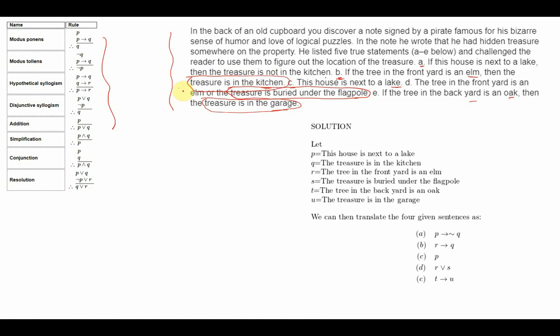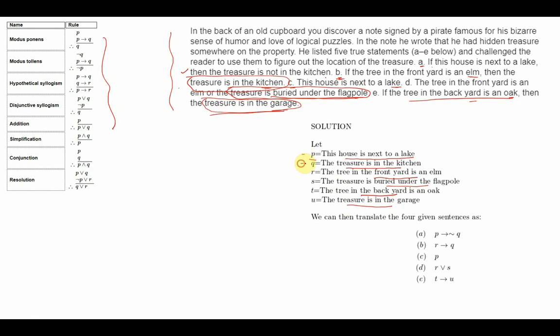Now, based on this question, first of all we will define the propositions and then we will write the premises formally. So this says if the house is next to a lake, so we identify the proposition: house is next to a lake. Treasure is not in the kitchen, we write it as treasure is in the kitchen, and we will use a negation over here. If the tree in the front yard is an elm, this is another proposition. The treasure is buried under the flagpole, this is another proposition. Tree in backyard is an oak, another proposition. And treasure is in the garage, yet another proposition.